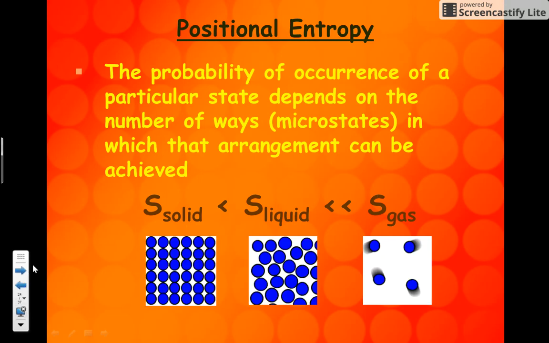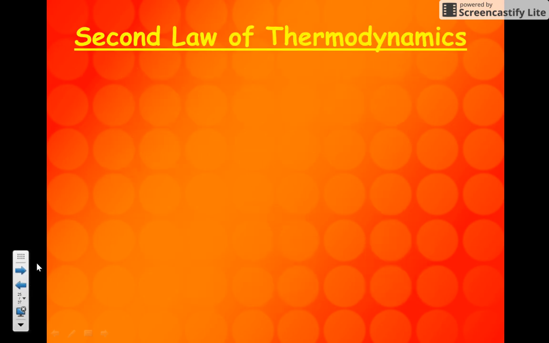Let's just consider how the particles would be positioned relative to one another. Notice how orderly and organized the solid here is as we look at it. Remember, with a liquid, there's a definite volume but no definite shape. So the particles are able to move. There's more disorder. Consider the particles of a gas, though. They're going to be moving at a high kinetic energy, and there's going to be a lot of randomness there. So gases have a high positional entropy.